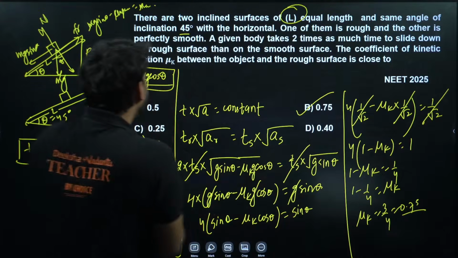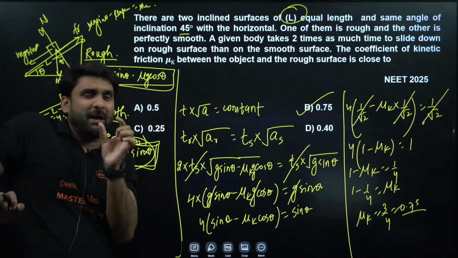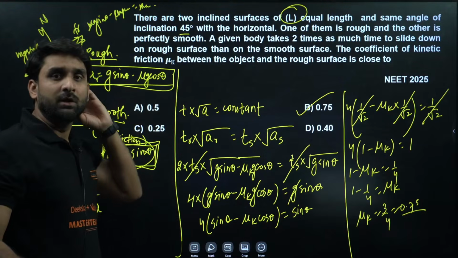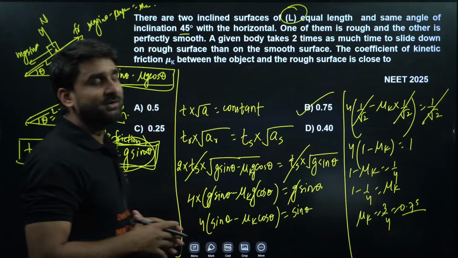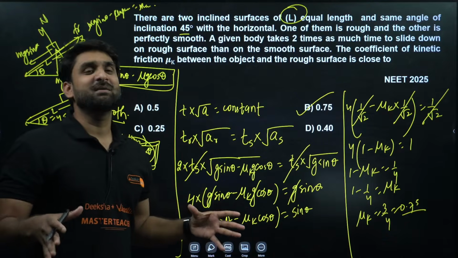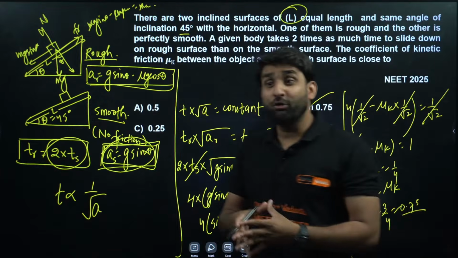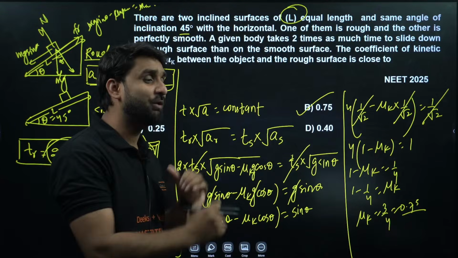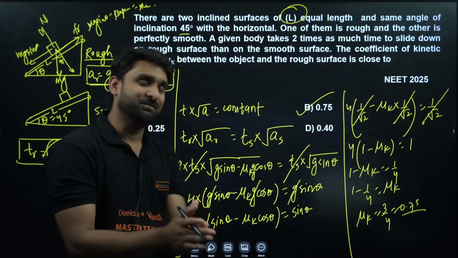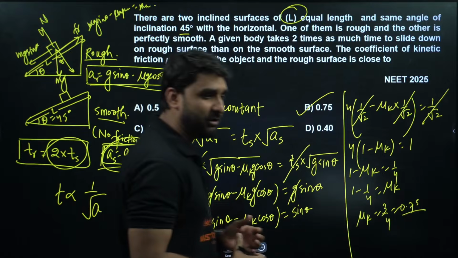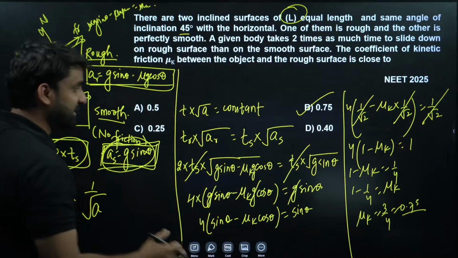Keep it up. So see, if you miss any one value, like I was missing g here, just by missing a small parameter, the whole solution will be wasted, and your time will be wasted, my dear champion. So make sure whenever you're writing a formula, so that is the reason why the NEET exam is not only about knowledge and clarity. It is all about execution under pressure. The student who knows how to handle pressure in the examination hall after getting the question paper, that is the most important thing, because if you get tensed, if you're having a lot of pressure, you'll start forgetting the formula and concept, right, my dear champion. So this is the way.